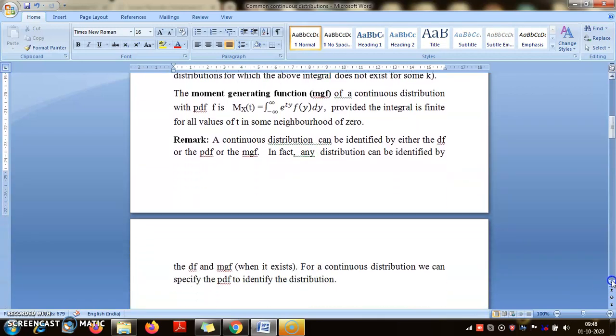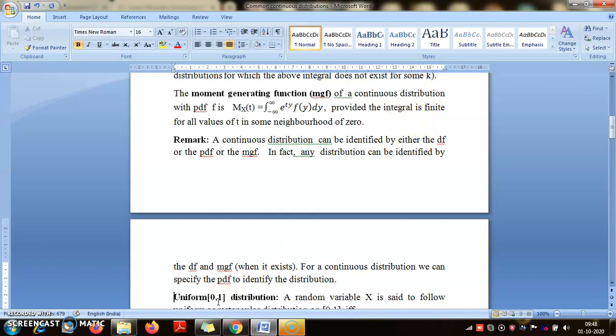So why are we defining all this? Because if you want to specify or identify or write the definition of some continuous distribution, you can do it either by specifying the formula of the distribution function, or the density function, or the moment generating function. At different times different things are convenient, but they are all equivalent ways of identifying a probability distribution uniquely.